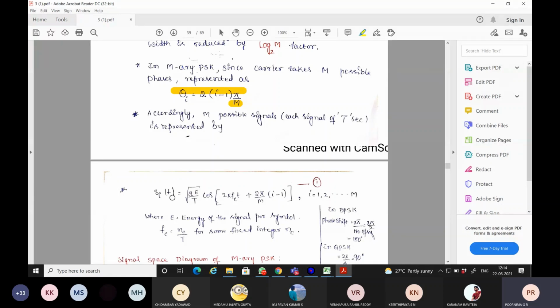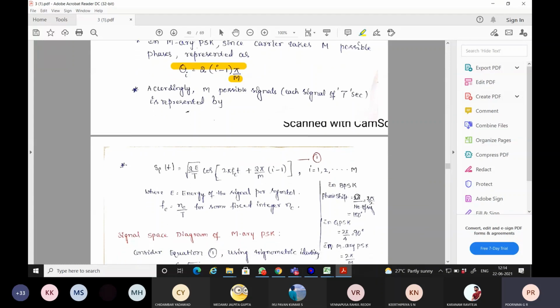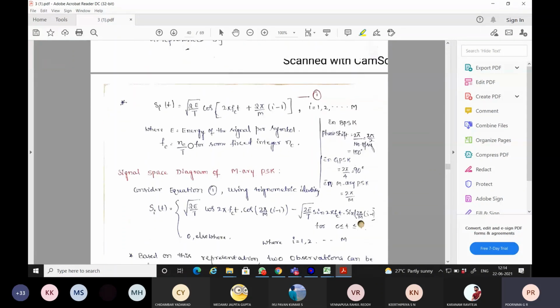The equation 1, as usual with QPSK, how have you written it? s i of t is equal to root of 2E by T cos of 2 pi f c t plus theta i. Theta i is replaced by the complete value, 2 pi by M into i minus 1. So you can call this equation 1, where i represents 1 to M, where M is the number of symbols, where E is the energy of the signal, because M signals you will be transmitting.